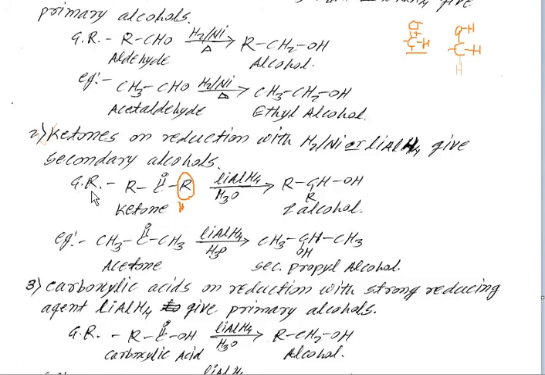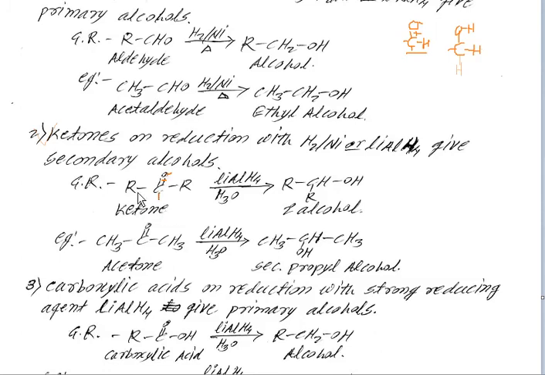Then see here the general reaction. When a ketone is reduced in presence of lithium aluminum hydride, we get the addition of two hydrogen atoms by the breaking of the double bond. One hydrogen is attached to the oxygen atom and one hydrogen is attached to the carbon atom.